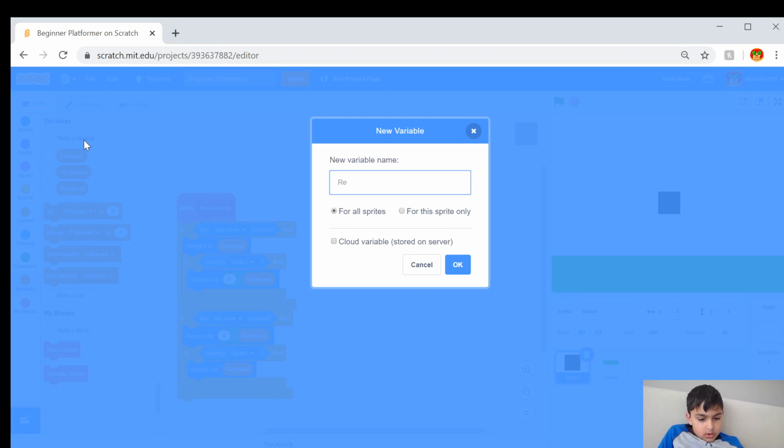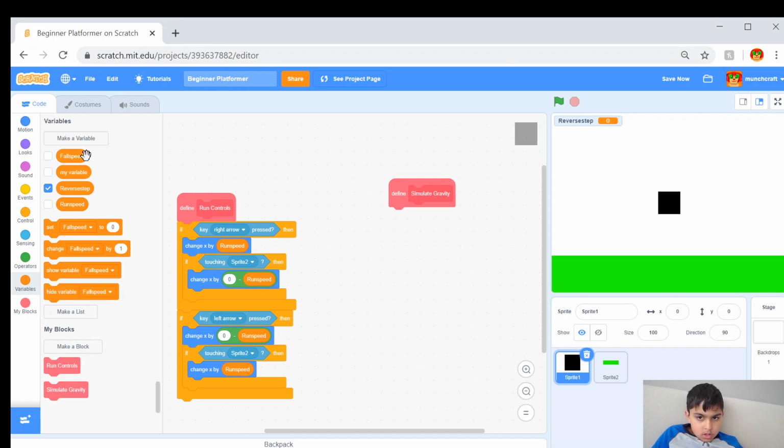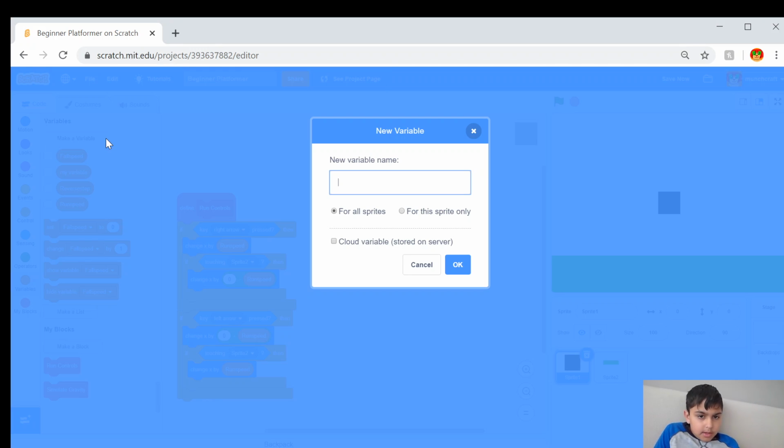And the last variable for this block is going to be called gravity, so that we can simulate the gravity of our player.